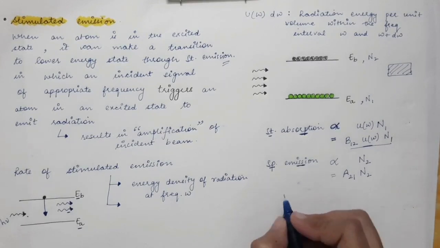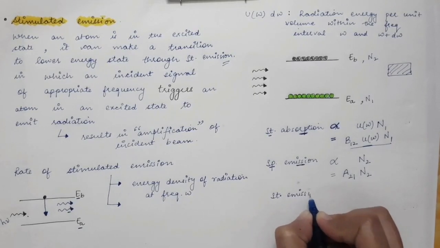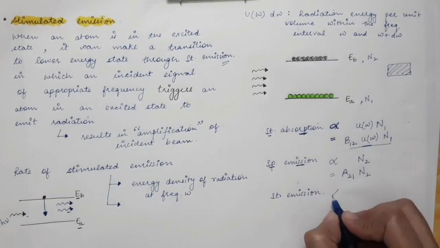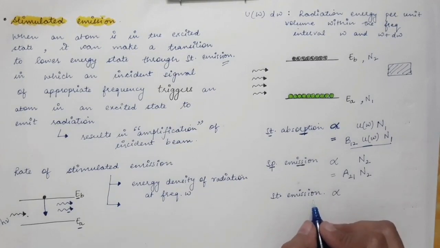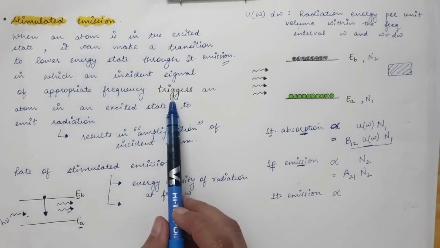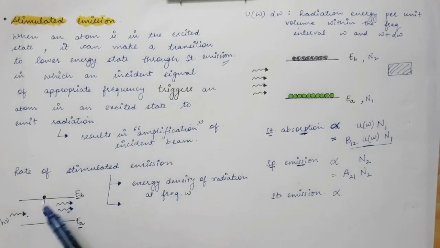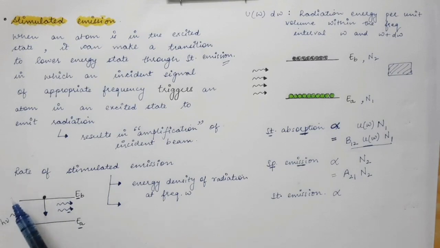And at last we have the rate of stimulated emission per unit volume. It depends, first, upon the energy density of radiation at frequency omega, because in stimulated emission there is a triggering. The external photon triggers the atom. So if more photons are present, the rate of stimulated emission will be higher.